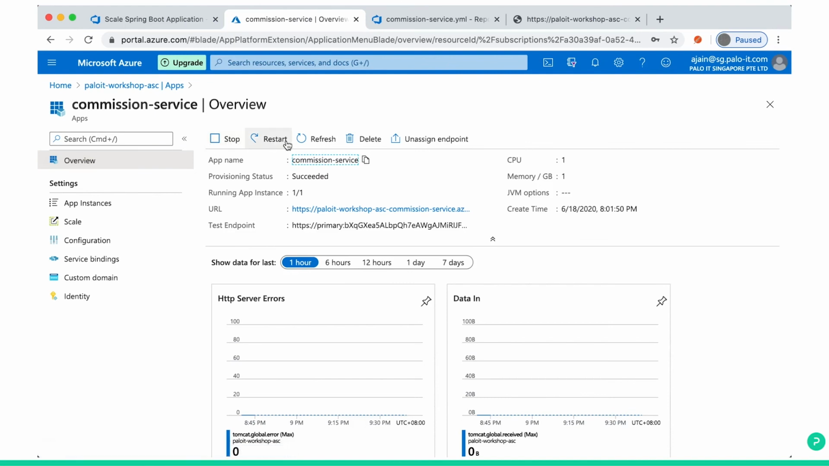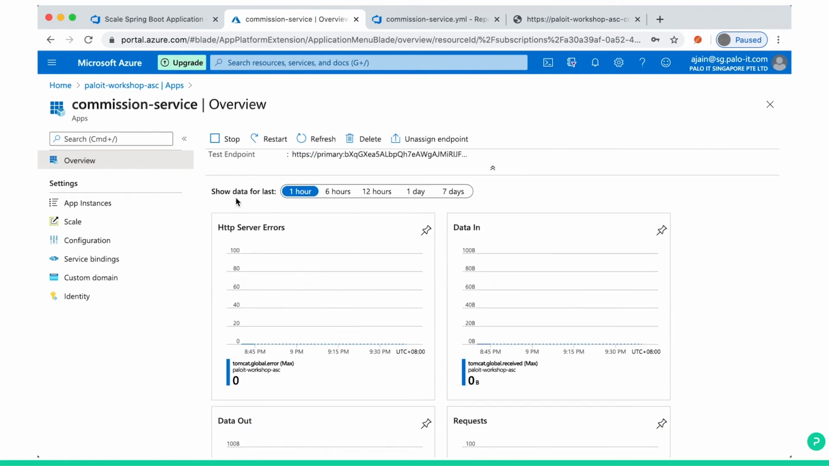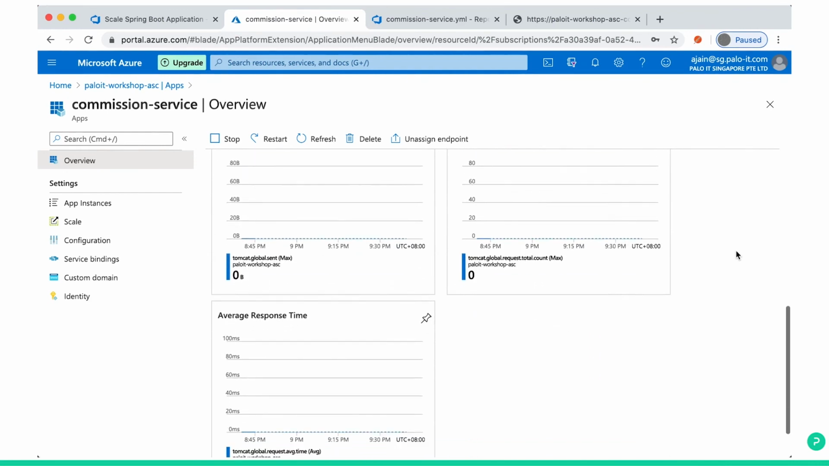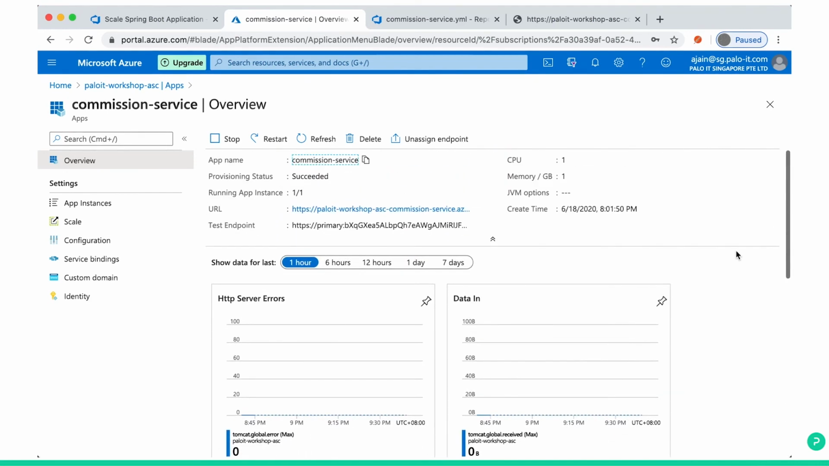You can stop, start, refresh and delete your application from here. There is an Azure CLI command also there, you can do it. There is some data, 1 hour, 6 hour, 12 hours, some statistics, you can get it from here. We are not going to go into detail for this workshop, it's okay.